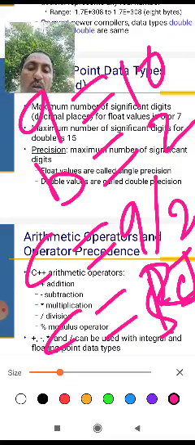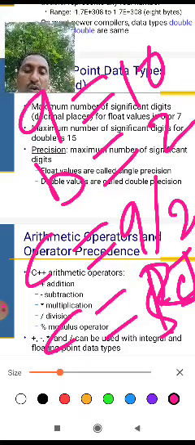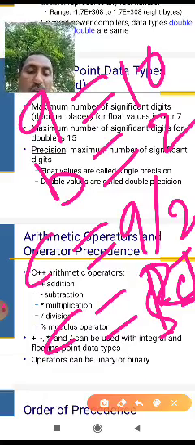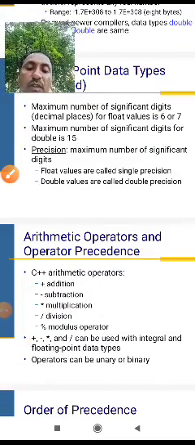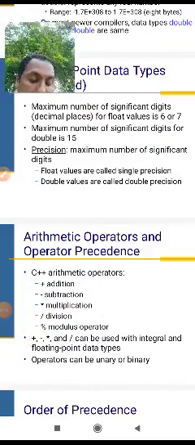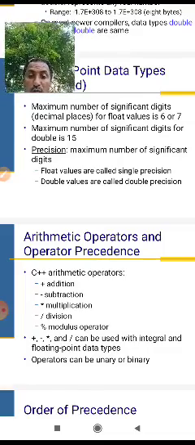And the modulus operator also takes only the symbol. And the arithmetic operators, there are 5 types.